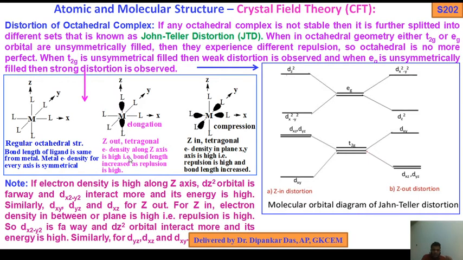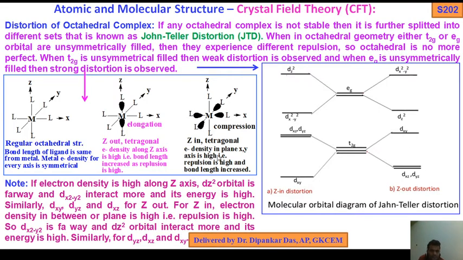Again I tell you, in Z out, electron density along the Z axis increases. So the repulsion is high, and that's why they are far away from the metal. Then the XY orbitals come closer to the ligands. They feel more repulsion, more interactions, so their energy will be high. That's why dx square minus y square from the Eg orbitals has high energy, and from the T2g orbitals dxy energy is high.